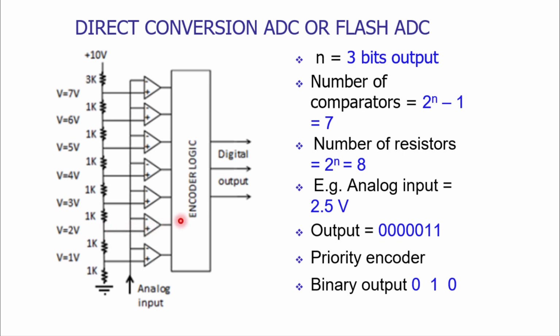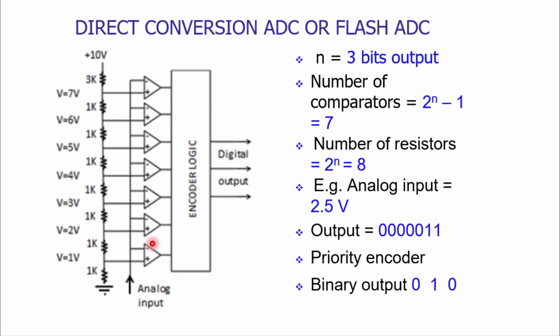Here the output is 1. Here as well the output is 1 because 6.8 is more than 4 volts. Here again the output would be 1. Here as well we are getting the output equal to 1. But at this juncture we are not getting any output, it would be 0.